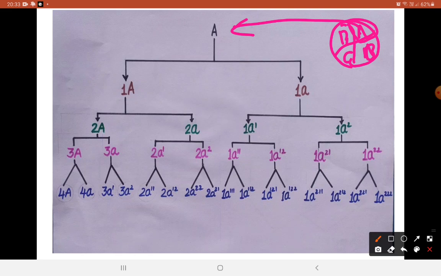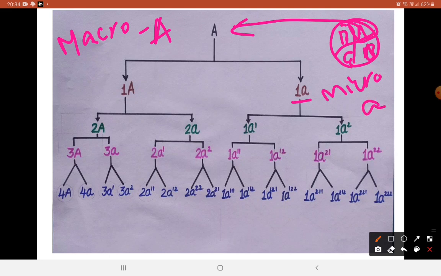Now from one blastomere A, all macromeres are represented with capital letters and micromeres are represented with small letters. So it gives rise to one macromere and one micromere. And then this macromere again divides to form the second macromere and second micromere.